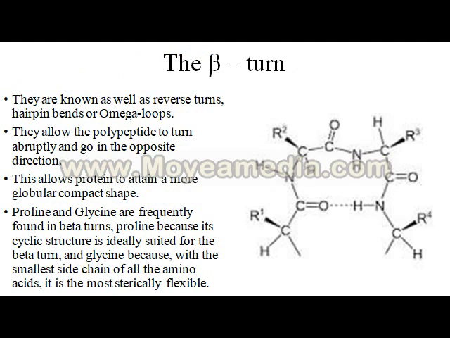A reverse turn in the helical structure is known as a beta turn. It allows the polypeptide to turn abruptly and go in the opposite direction. So sometimes if the coil is in a clockwise direction, it becomes anti-clockwise. Proline and glycine are frequently found in beta turns. Proline because its cyclic structure is ideally suited for the beta turn, and glycine because it has the smallest side chain and is the most sterically flexible of all amino acids.